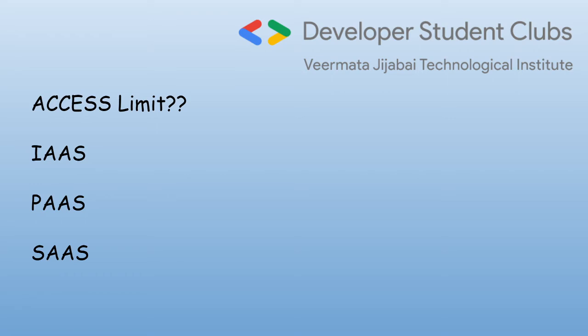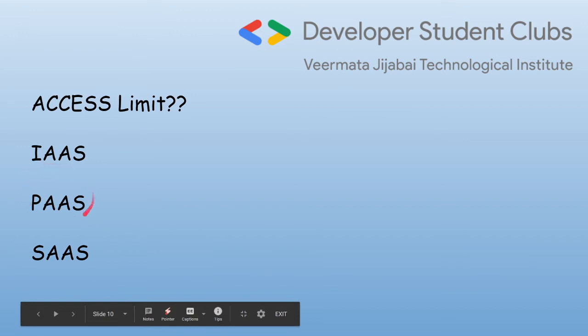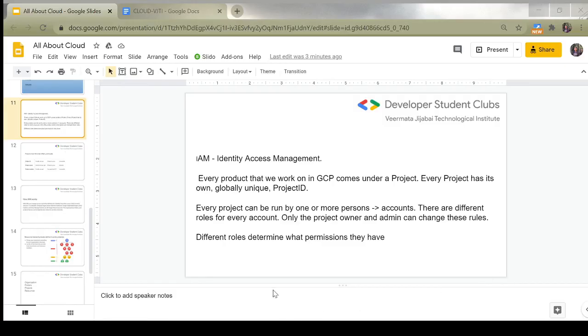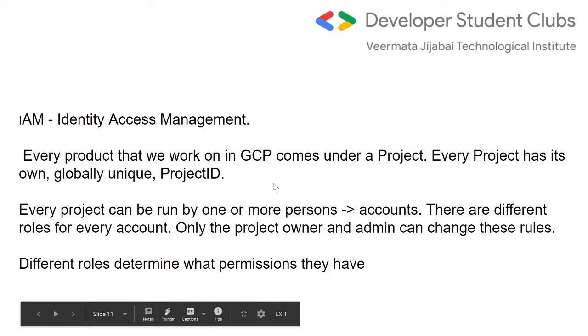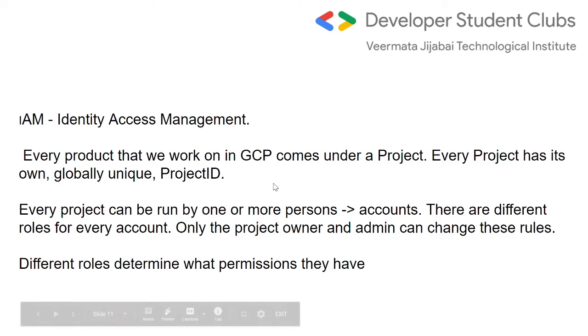So this was the second session of day 3, understanding what is cloud, the types of cloud models, that is public, private and hybrid. Next are the 3 services that I showed you here: IaaS, PaaS and software as a service. So the next topic that we will be studying is identity access management. This is the third agenda that we planned for day 3.